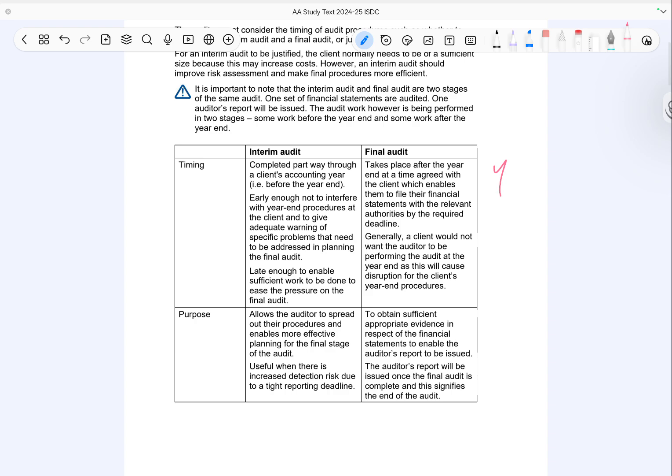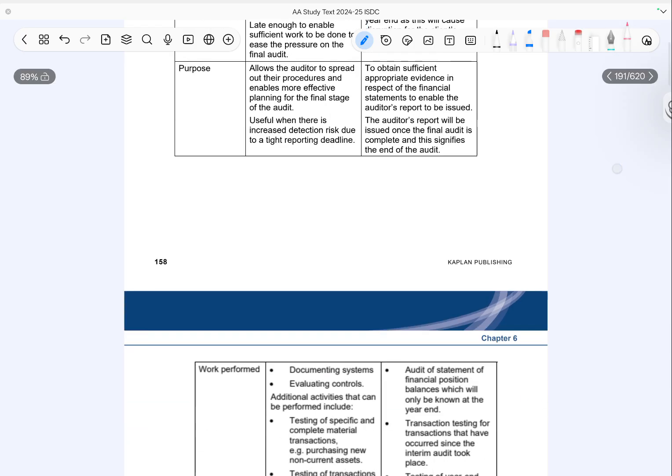Now, about the final audit. This takes place after the year end at a time agreed with the client. The timing should allow the client to meet reporting deadlines without disruption. Auditors usually avoid working during the actual year end period to prevent interference with the client's operations. The purpose of the final audit is to obtain sufficient appropriate evidence on the financial statements. Once this is complete, the auditor issues the audit report, which marks the end of the audit.